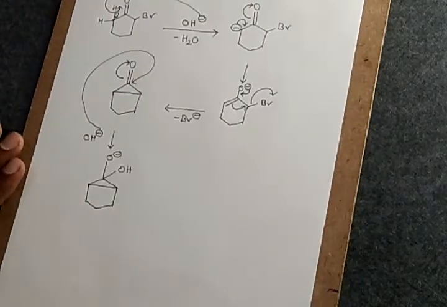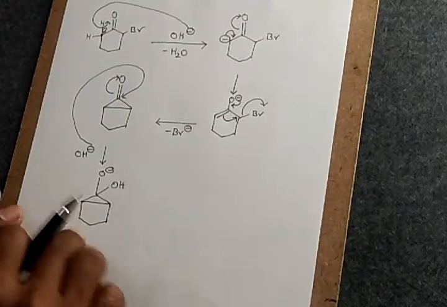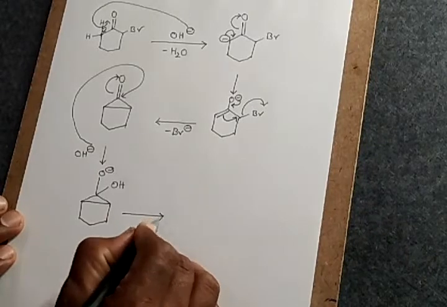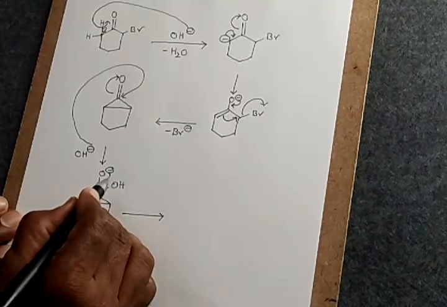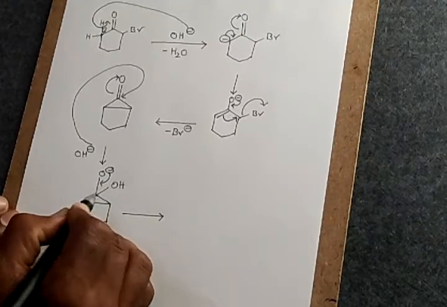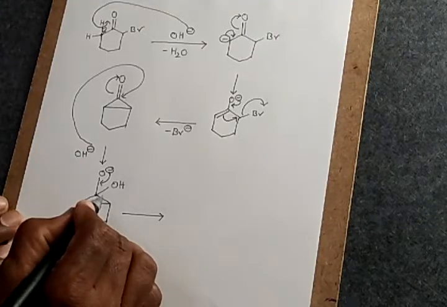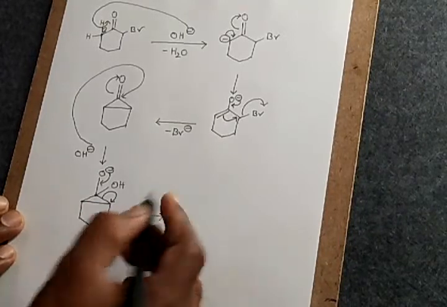Now what happens in the next step of the reaction? If you look at this particular thing carefully, this O minus again reverts this bond towards the carbon present here, and this particular bond between this carbon and this carbon is completely transferred onto this carbon, forming a carbanion.